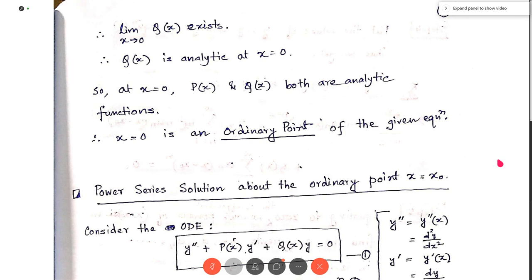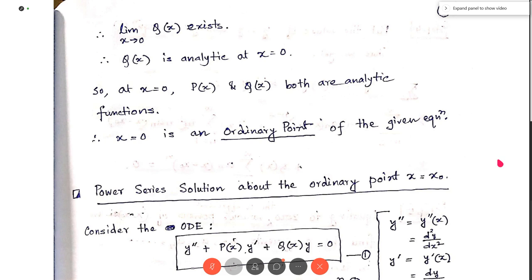But what happens when an equation of variable coefficient is not reducible to an equation of constant coefficient? Whenever an ordinary differential equation with variable coefficient is not reducible to an equation of constant coefficient, then we use the power series solution about a point x equal to x0, suppose.